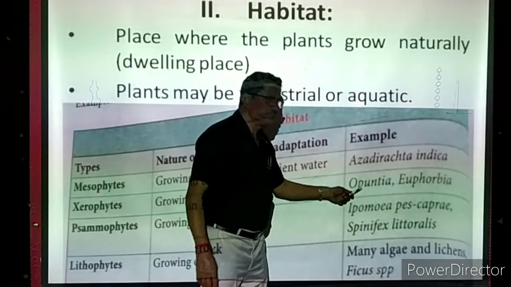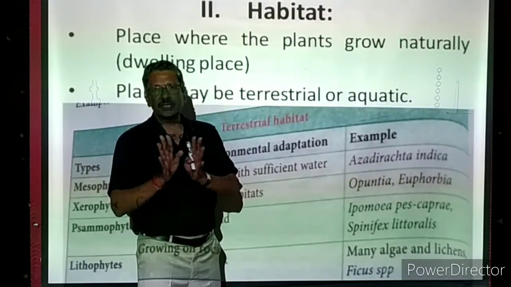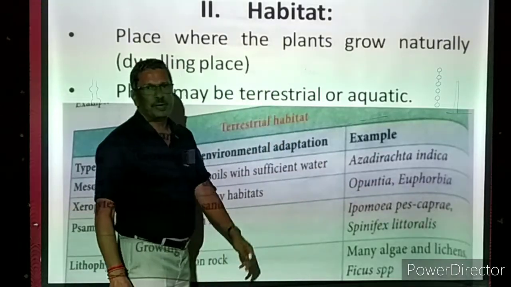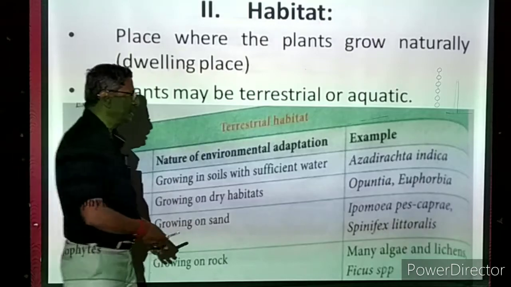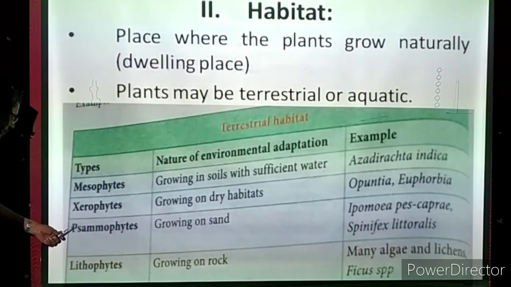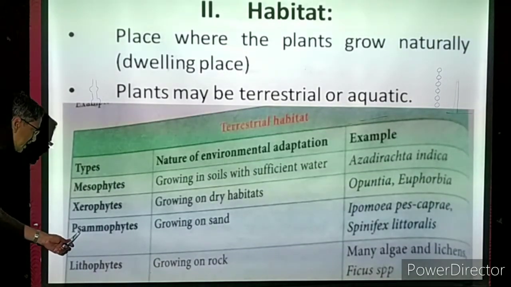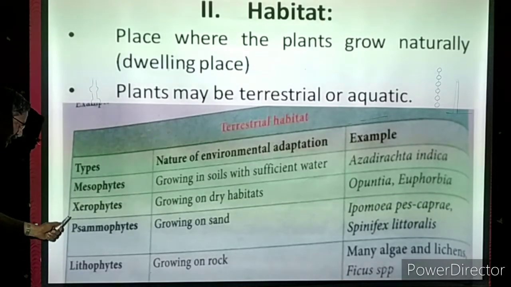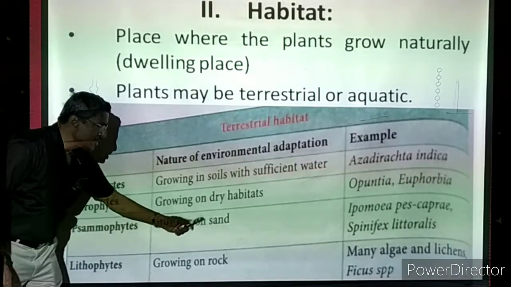Example, Opuntia. Opuntia is nothing but cactus. A green flattened stem will be there, and a lot of thorns will be present. That is called Opuntia. And Euphorbia: some green sticks, branches and all, will be present, and no leaves you can find. That is called Euphorbia. Now we are coming to the third group of plants, P-S-A-M-M-O. P is silent. Psammophytes. Psammophytes are growing on sand.